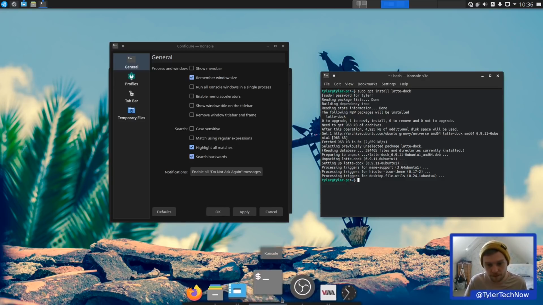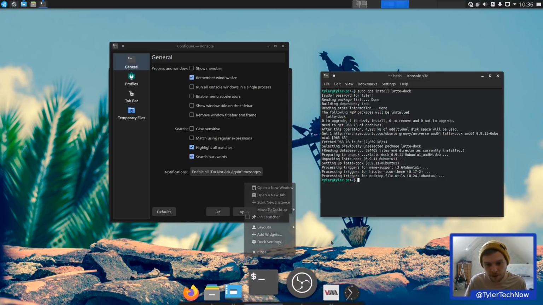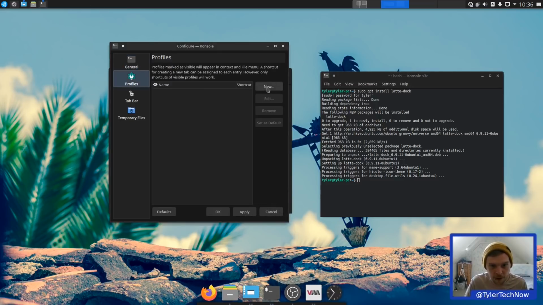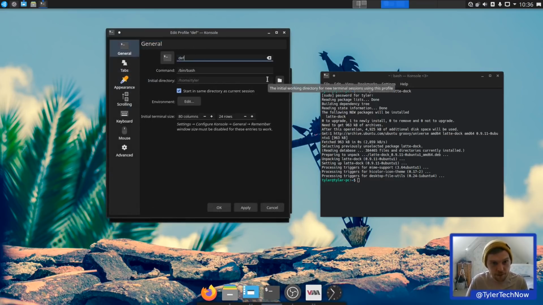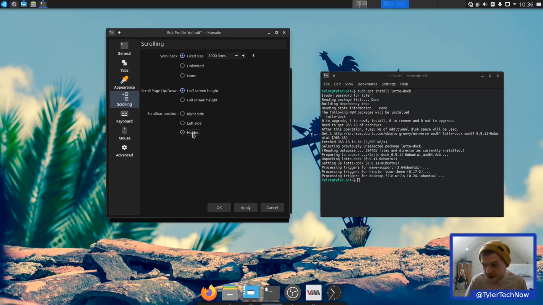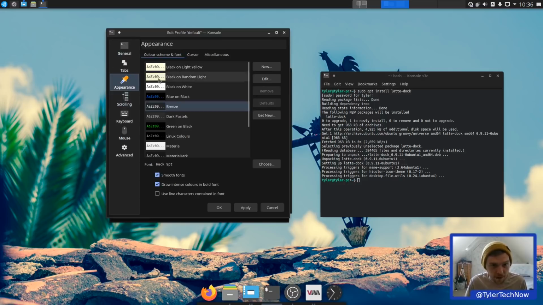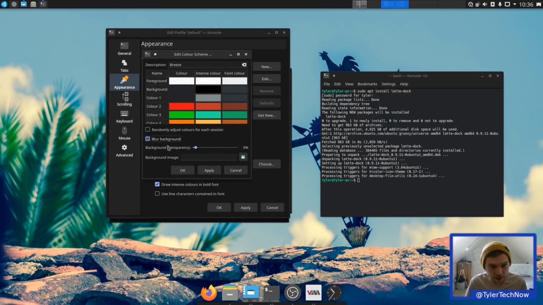Oh God. Alright, we'll sort that out in a moment. Let's just sort our profile out. Let's make a new default. Scrolling. So I always have a hidden scroll bar. I don't need the scroll bar to always be there. And then we're going to go to Appearance, Edit. I'm just going to get Blur Background and get a little bit of transparency. Maybe about 38 will do it.